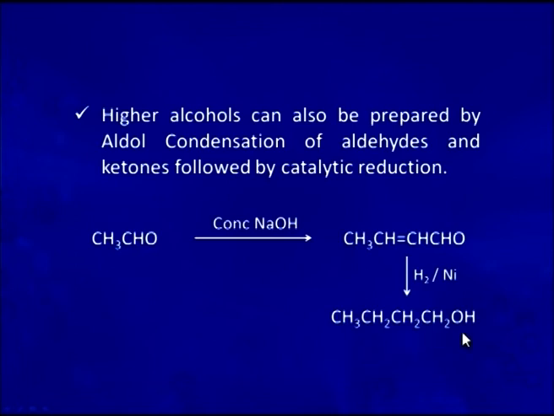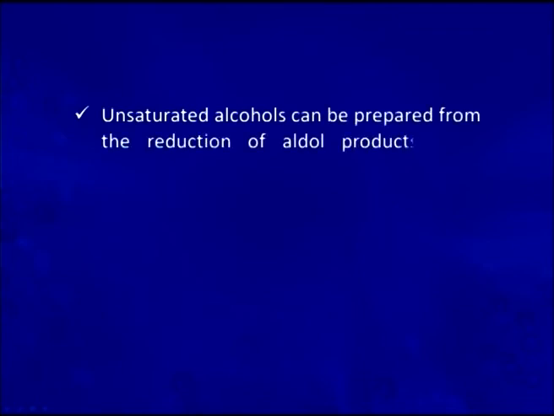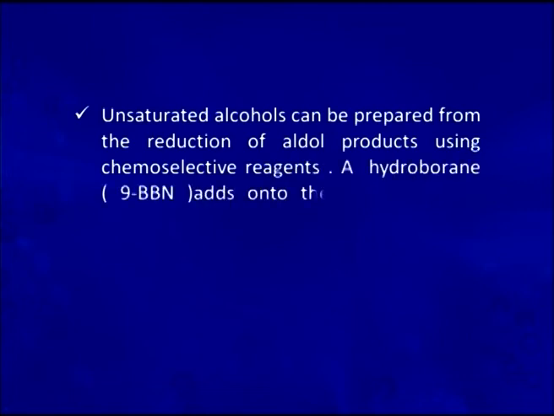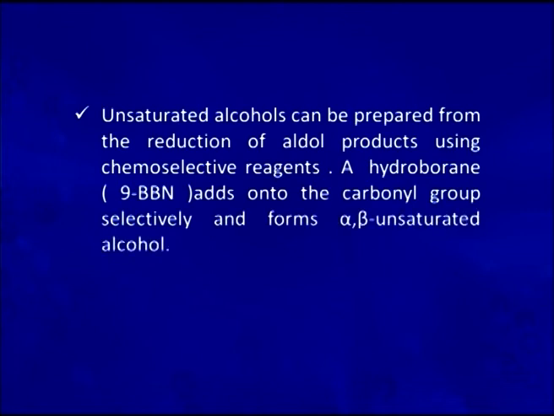If we want to prepare an unsaturated alcohol, we can use lithium aluminum hydride also, the method which we have already discussed. And apart from that, there is one more reagent which can be selectively used. We call these reagents chemoselective reagents, and this reagent can selectively reduce the carbonyl group but not the carbon-carbon double bond. This reagent is called 9-BBN. It is a hydroborane derivative.